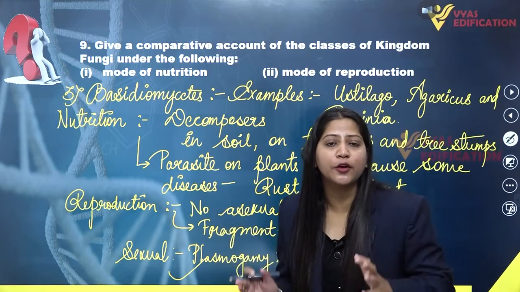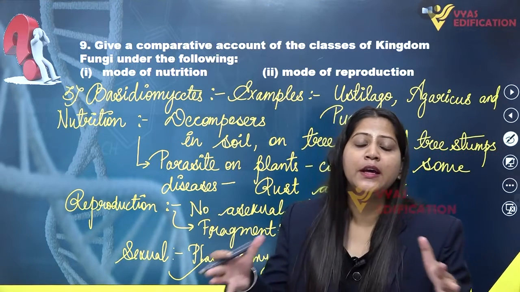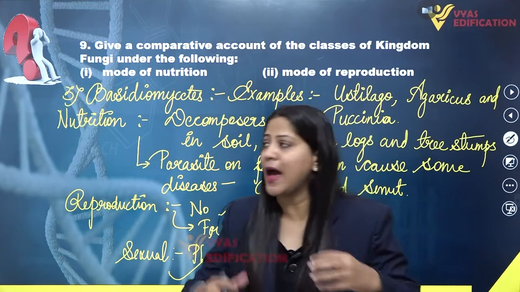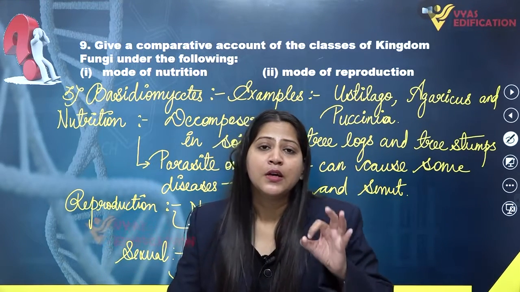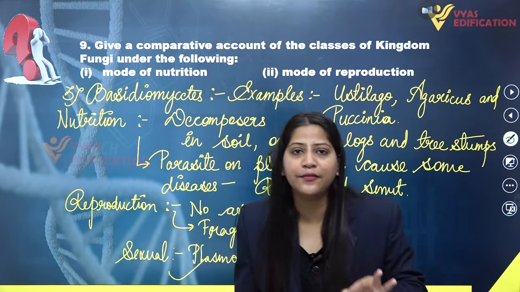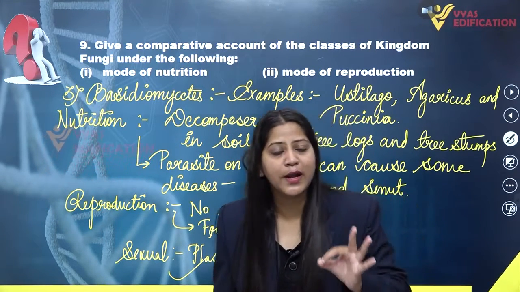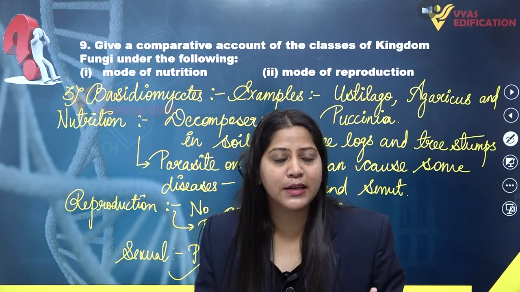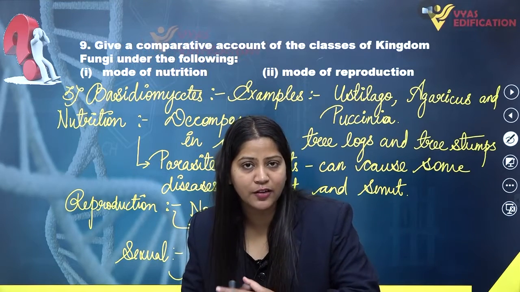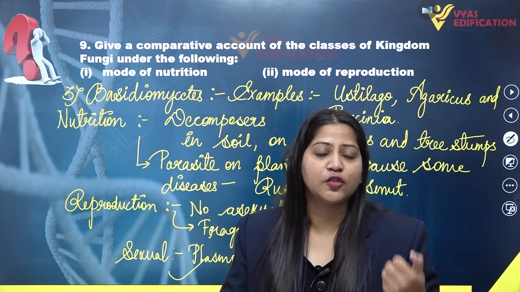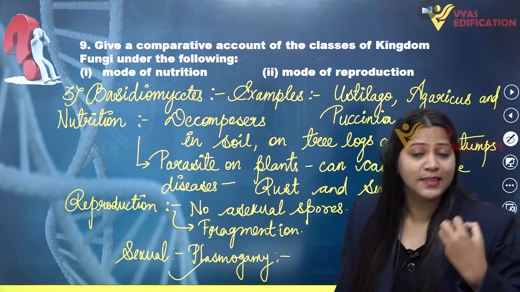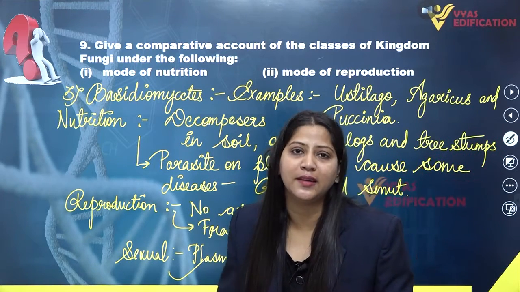The two different strains of hyphae actually fuse with each other. Hyphae are haploid in nature. All the hyphae, as the body, are haploid. So the two haploid hyphae, the two different strains of hyphae which are haploid in nature, are going to fuse with each other to form a dikaryotic stage, and this dikaryotic stage is going to produce basidium, which is going to produce 4 basidiospores inside the basidium.